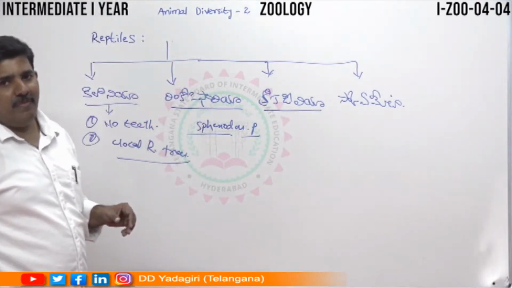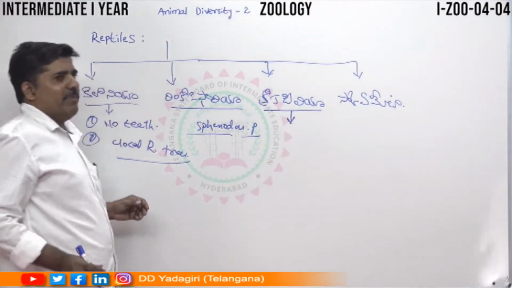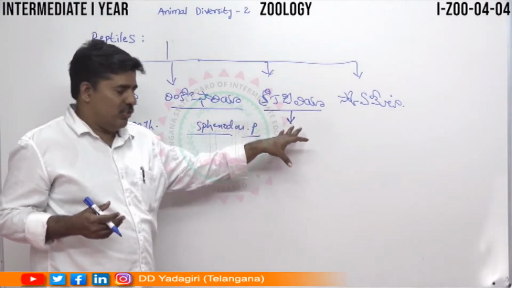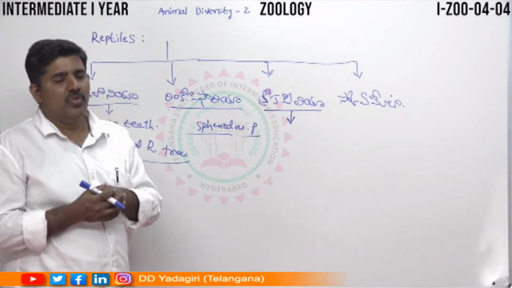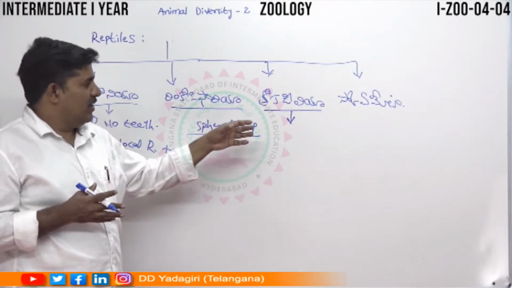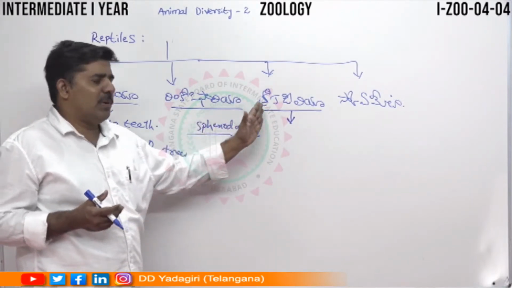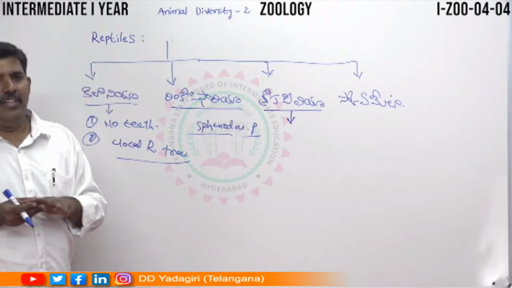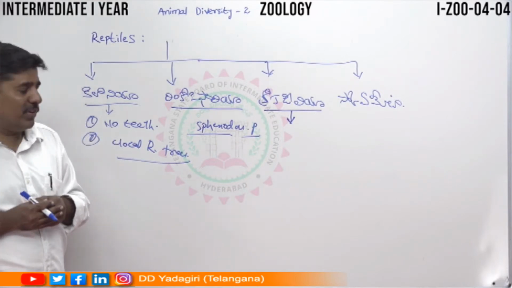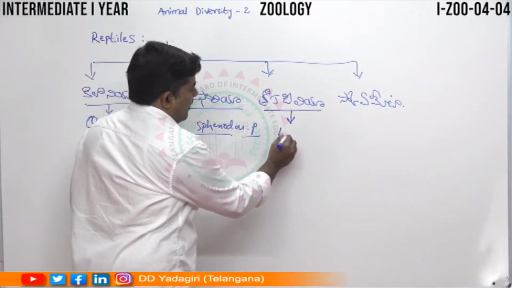So the particular Crocodilia, mainly crocodiles. The most important character of the Crocodilia is that they contain a four chambered heart. The particular teeth can be called as thecodont. So this is a four chambered heart.